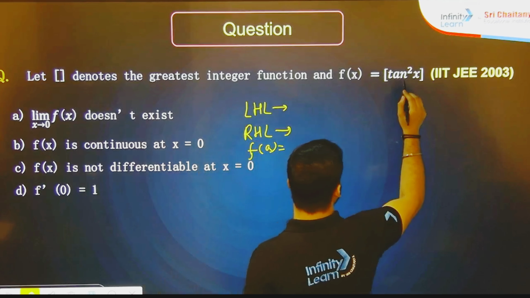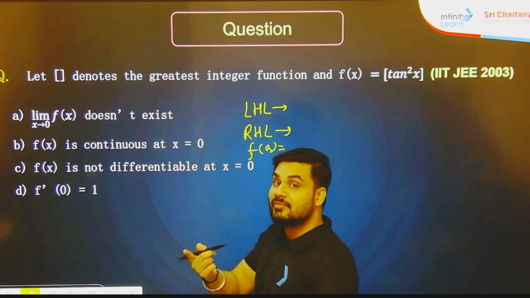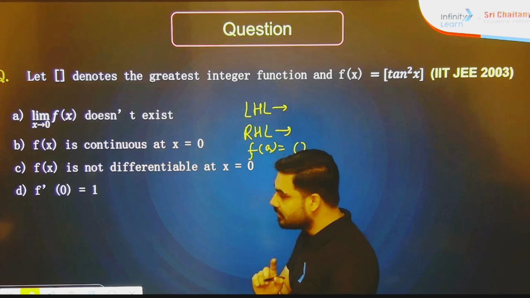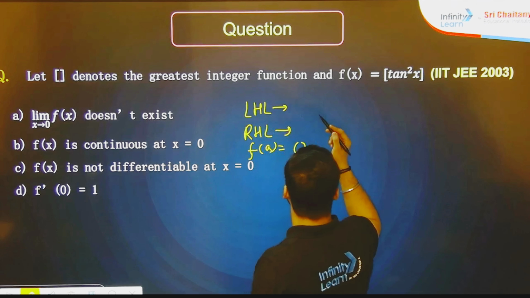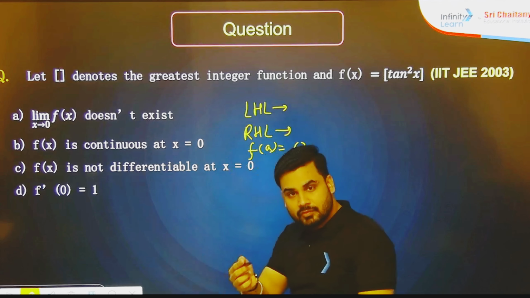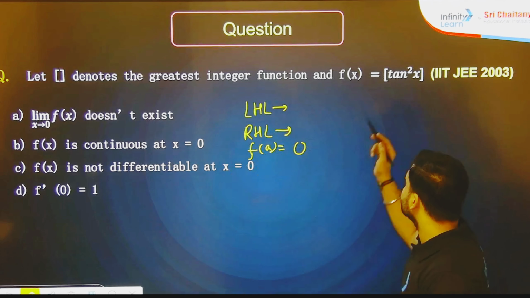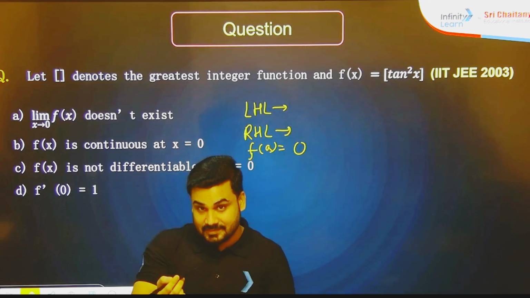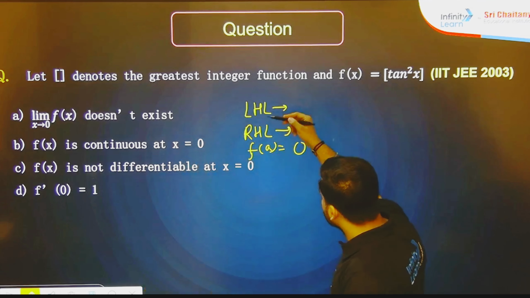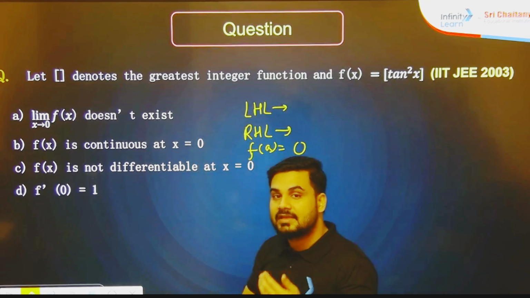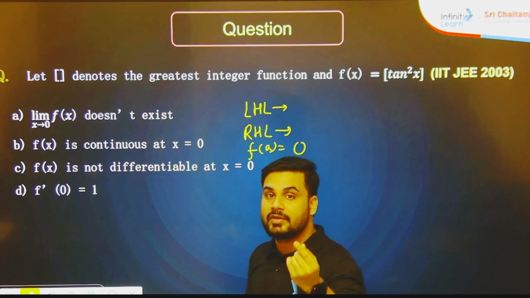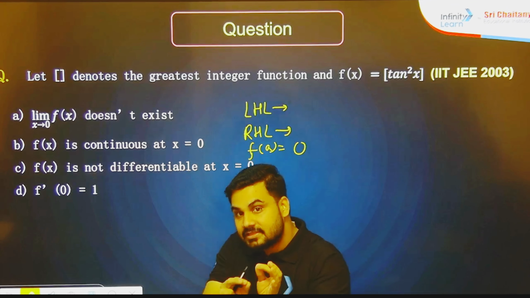If you take tan square 0, definitely you will end with 0. So f of a you will get 0. Understood? If you take x tends to 0 minus, this is going to become tan square of x minus h, and for the RHL it will become tan square of x plus h. But we know that h tends to 0.